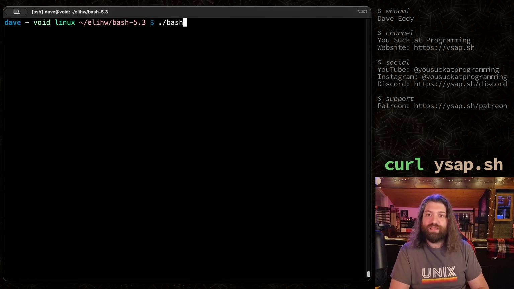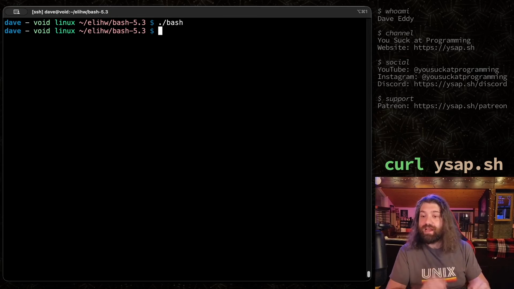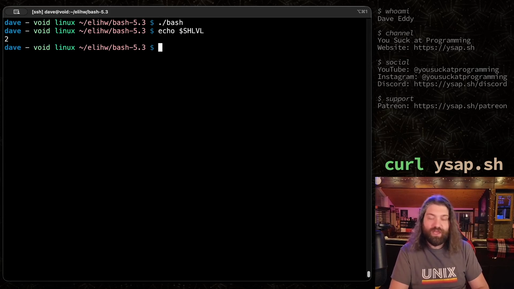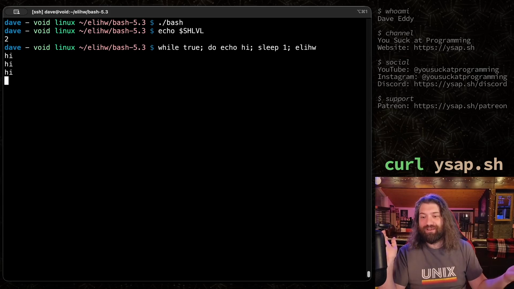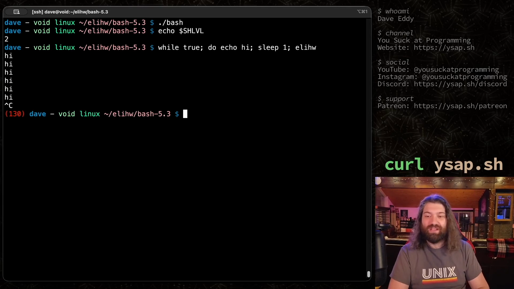So let's put ourselves in that custom compiled version of bash. We can just run bash right here inside this directory. Now we are in the custom compiled version. So if we echo, what is it, SHLVL, there we go. Now we're in level 2. So we should be able to write something simple like while true do, what do we want to do? Echo hi, sleep 1, ELIHW. There we go. Now we're in an infinite while loop using our own custom syntax. How beautiful.